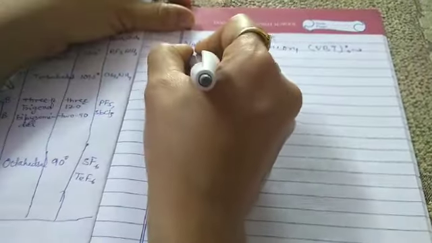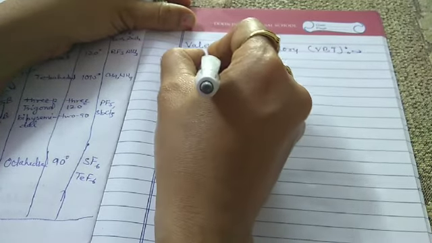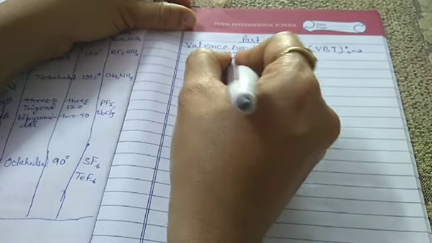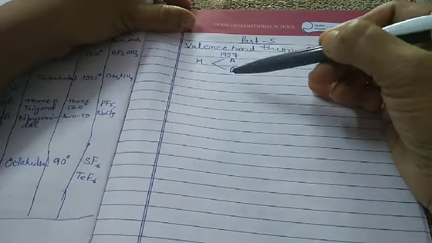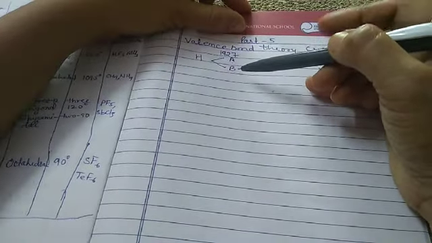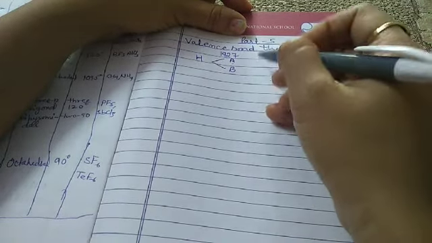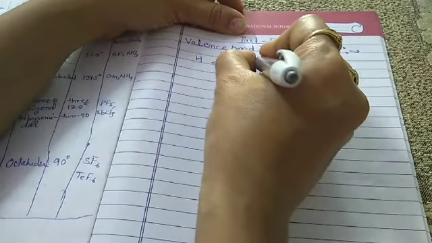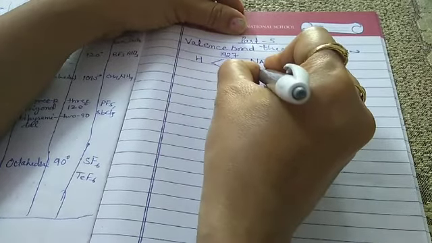Now consider two hydrogen atoms, A and B, approaching each other, having nuclei Na and Nb.